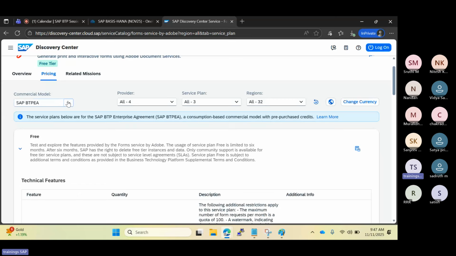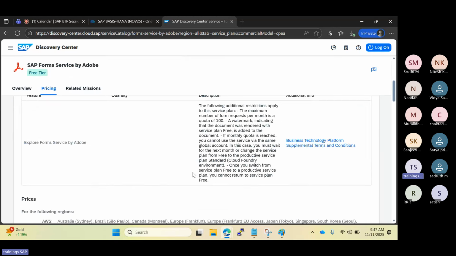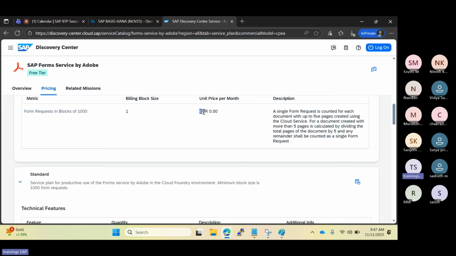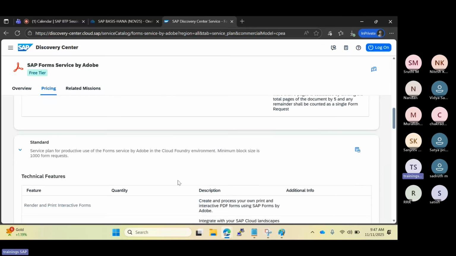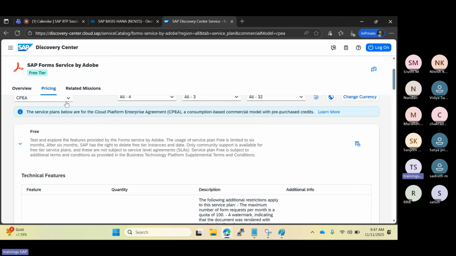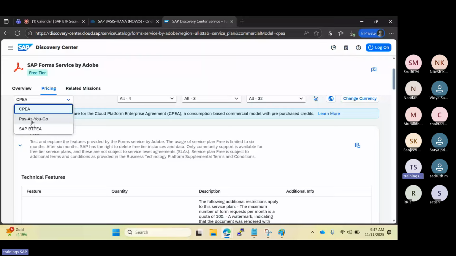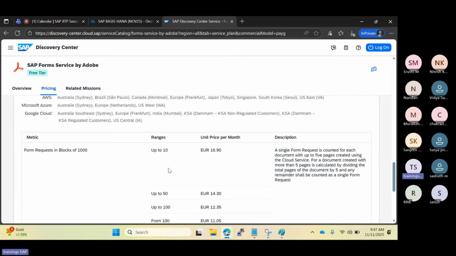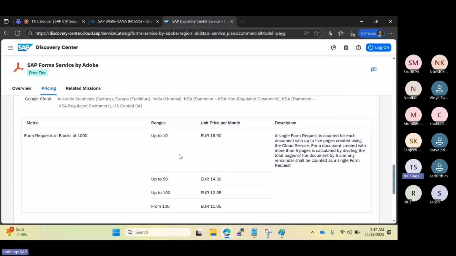Okay, they want to go for the licensing model. So which licensing model will give you the benefit here? Then you can go with some other licensing model and see which one gives more benefits. You can see it starts at €16. If you use up to 10, so this is the single request, then it is €16.